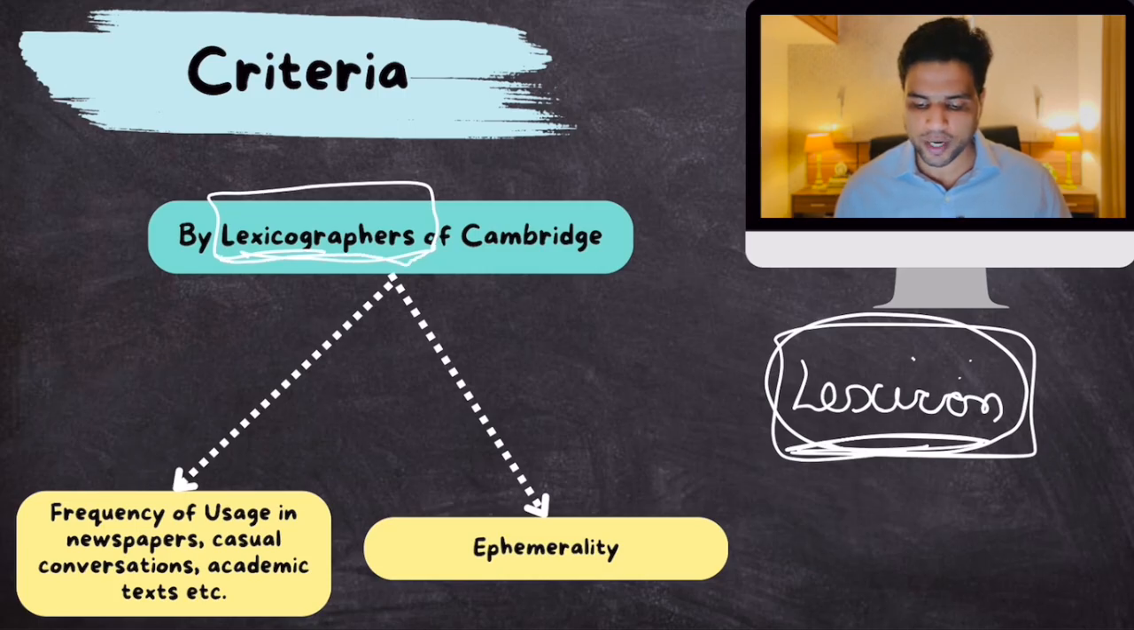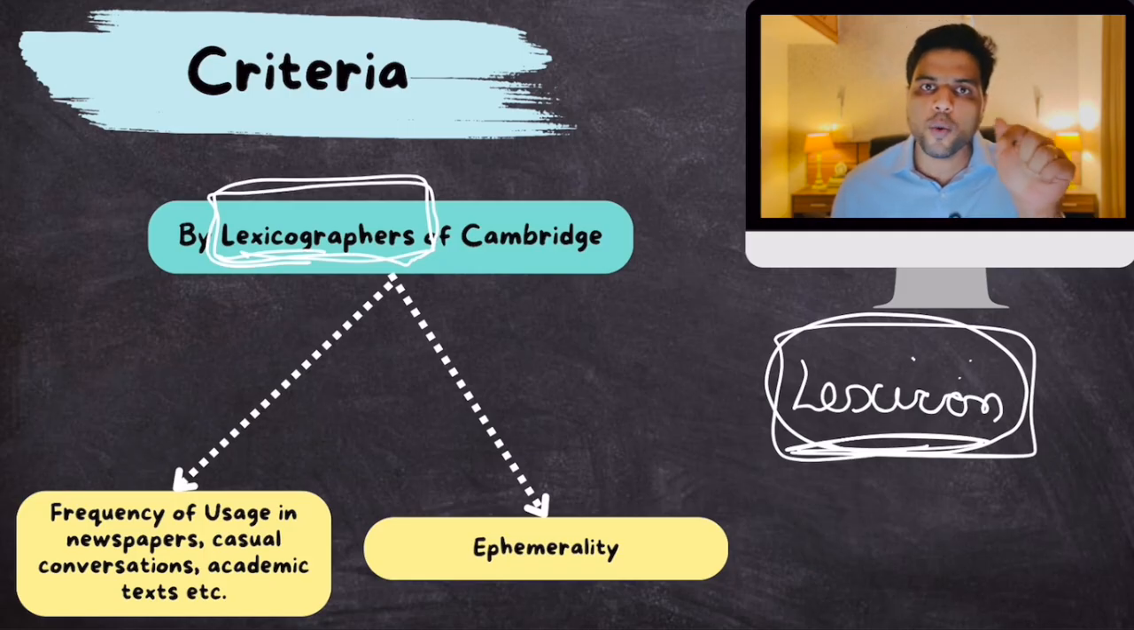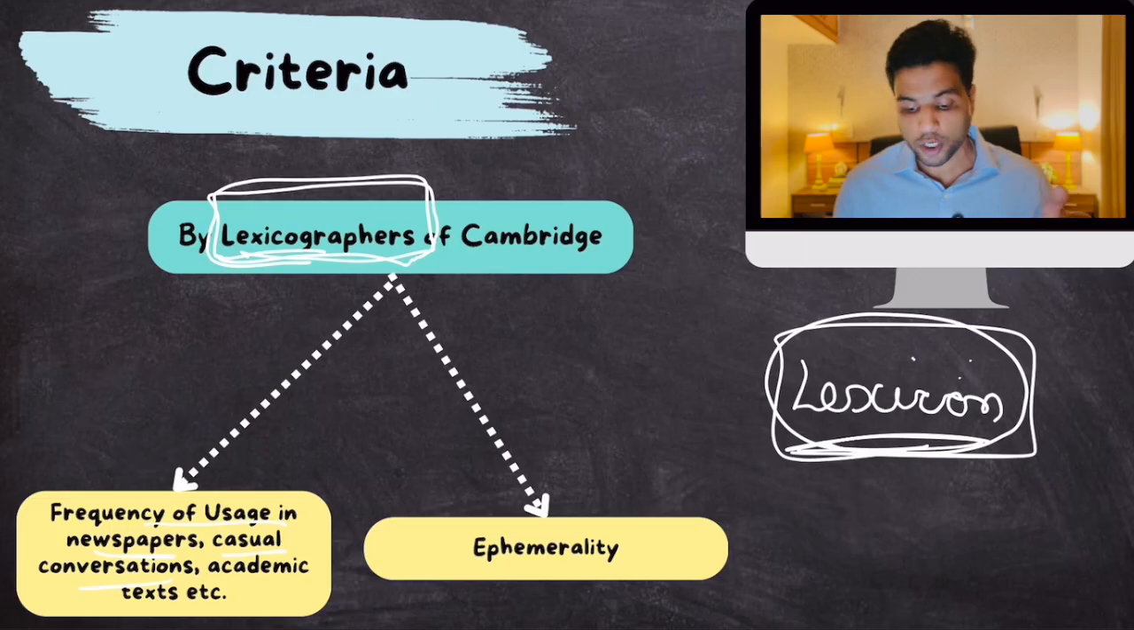Okay, these lexicographers basically look at two things. First, how frequently this new word is being used. Frequency of usage in newspapers, whether delulu is being used in newspapers quite a lot, in casual conversations quite a lot, in academic texts quite a lot. So this is looked at.